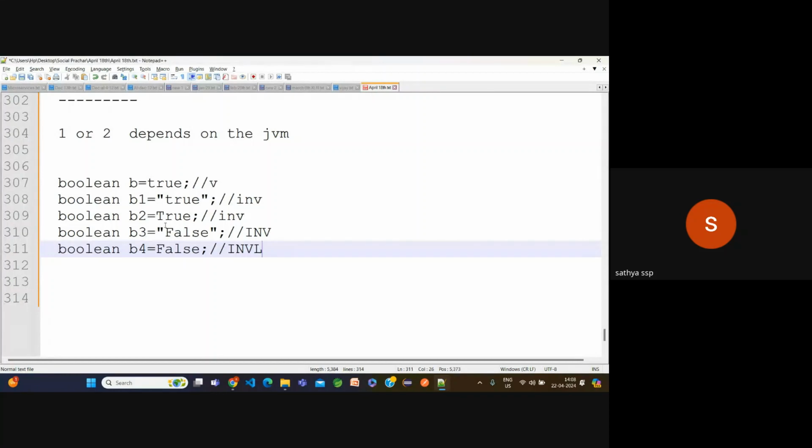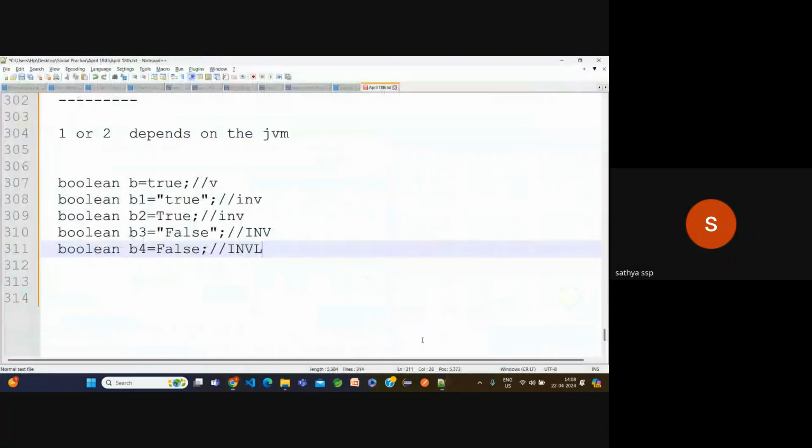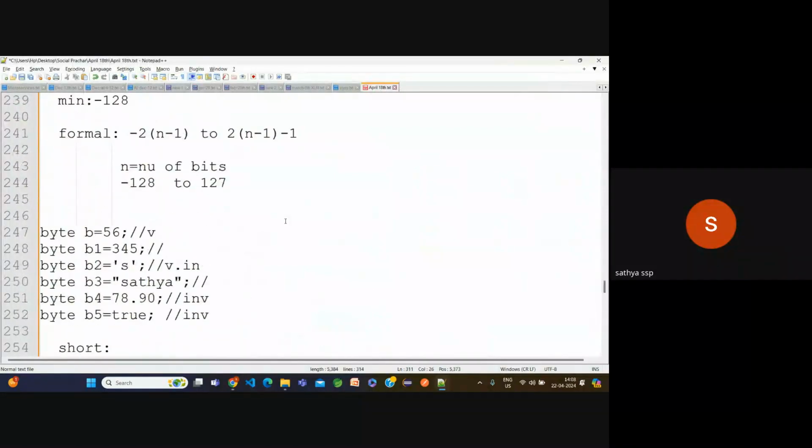How many primitive data types do we have? Byte, short, int, long, float, double, char, boolean. I hope you're clear with data types. If you have any doubt, just let me know. Anyone?